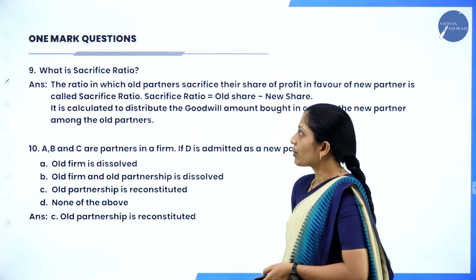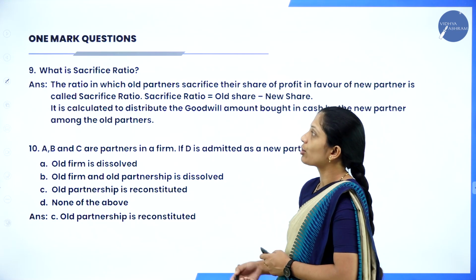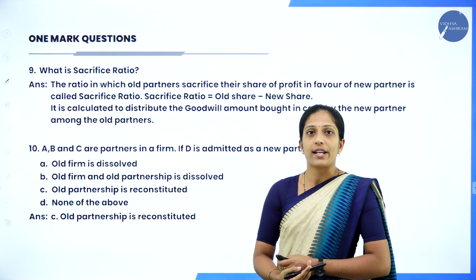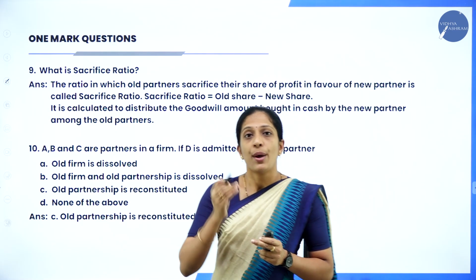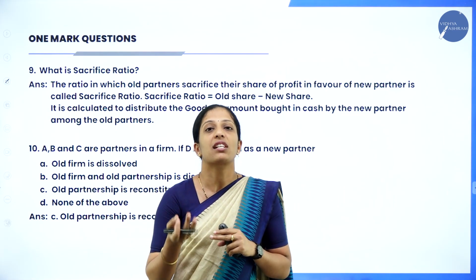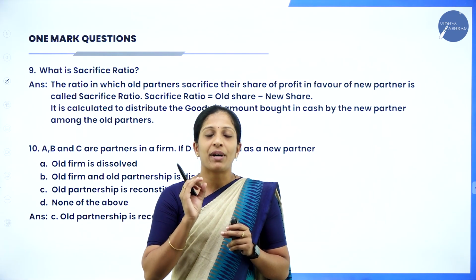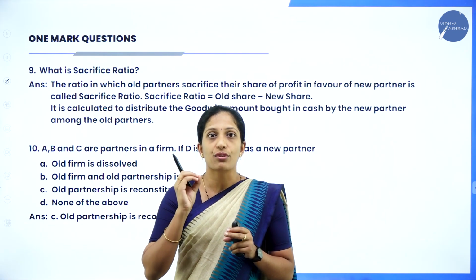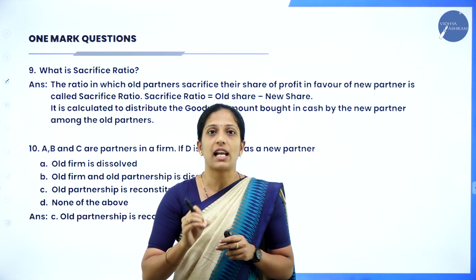Okay. Next question, what is sacrifice ratio? This question they might ask you for 2 marks also. Remember, under admission of a partner, when a new partner enters, the old partners are sacrificing their share of profit in favor of the new partner. So remember, in the admission chapter we learn about sacrifice ratio. Under retirement, we learn about gain ratio.